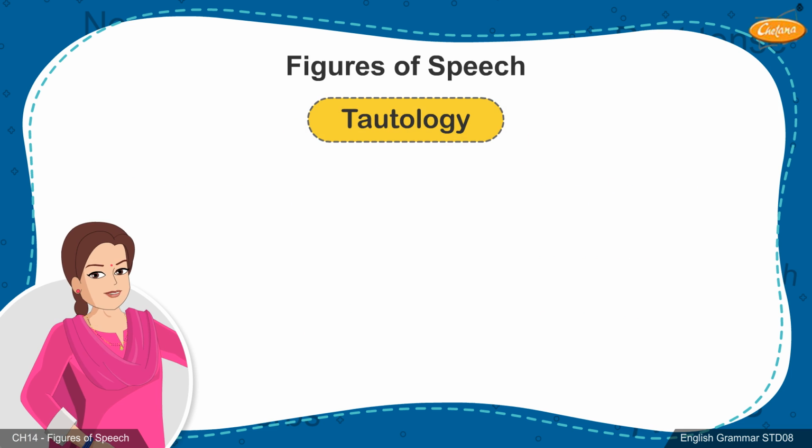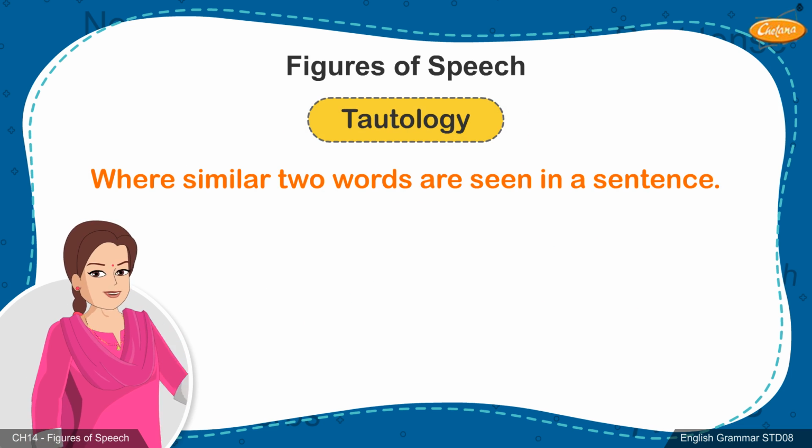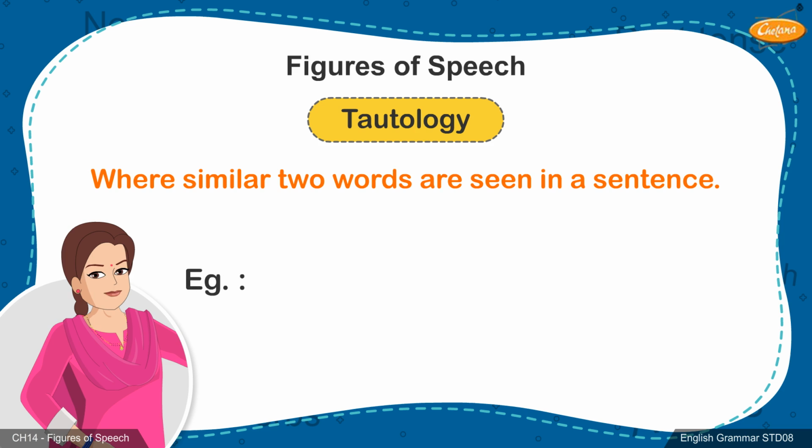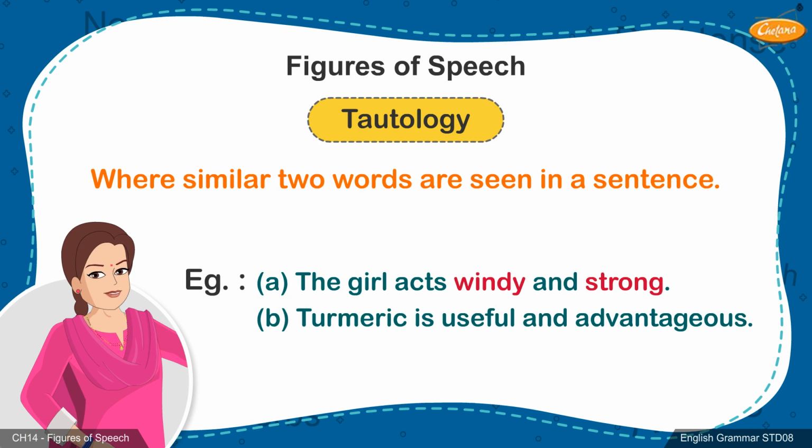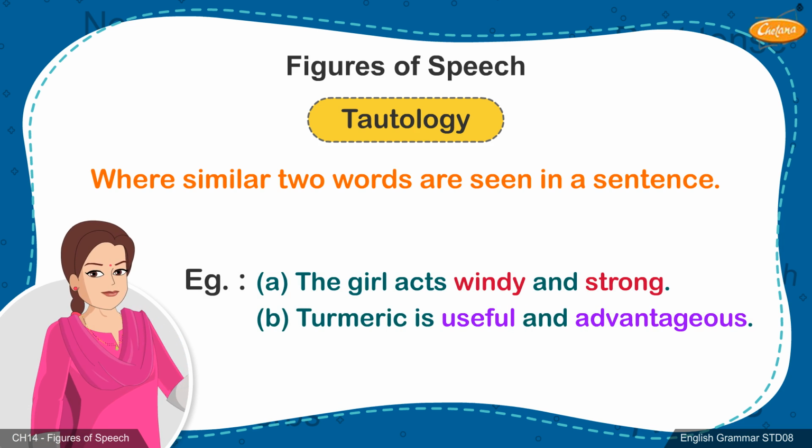24. Tautology. Here two words have the same meaning. Example: A. A girl is windy and strong. B. Turmeric is useful and advantageous.